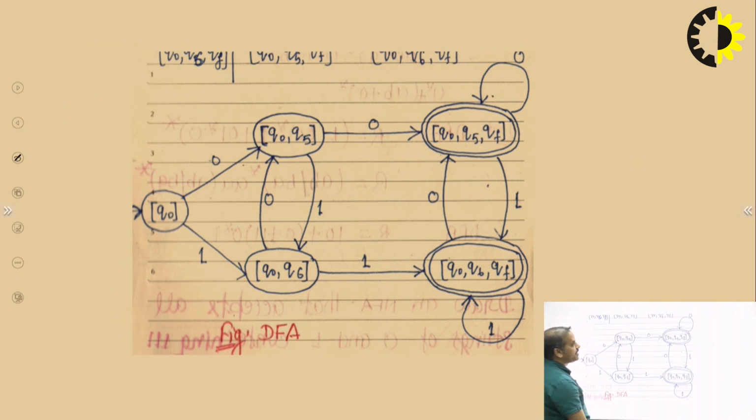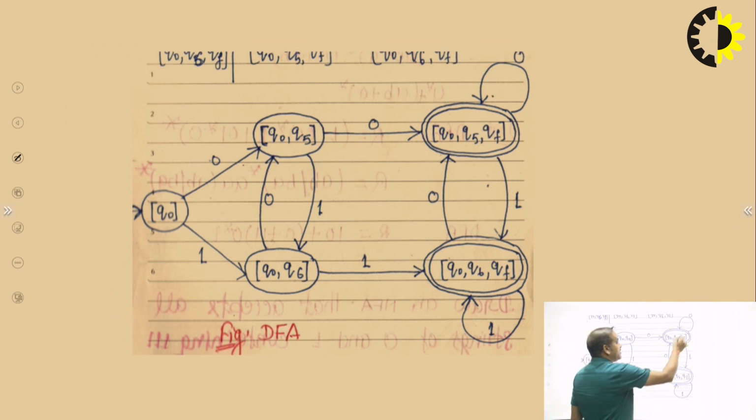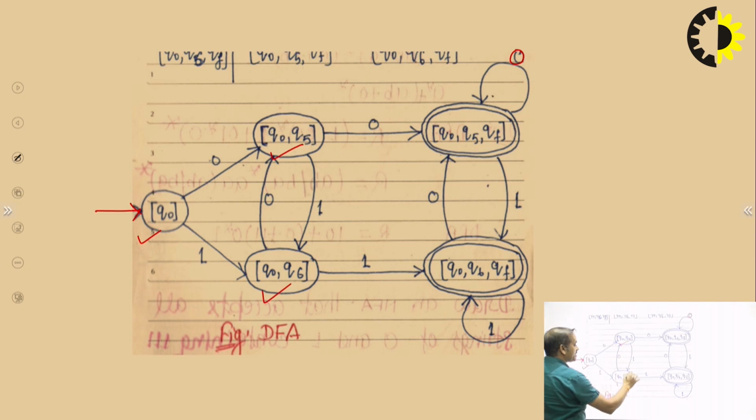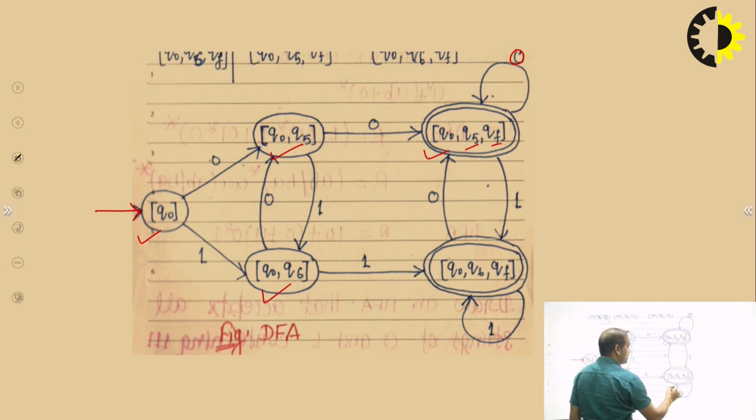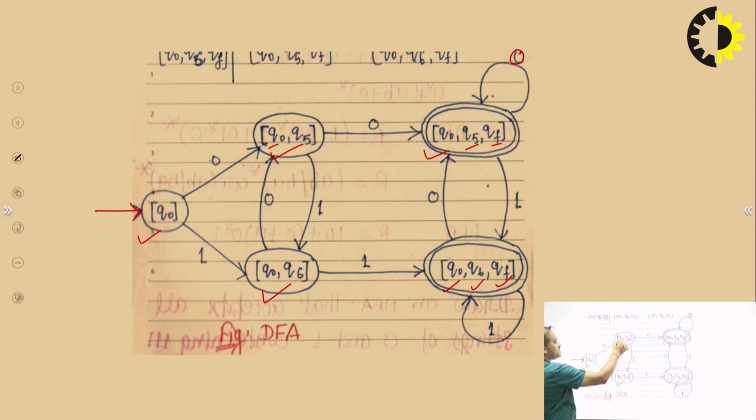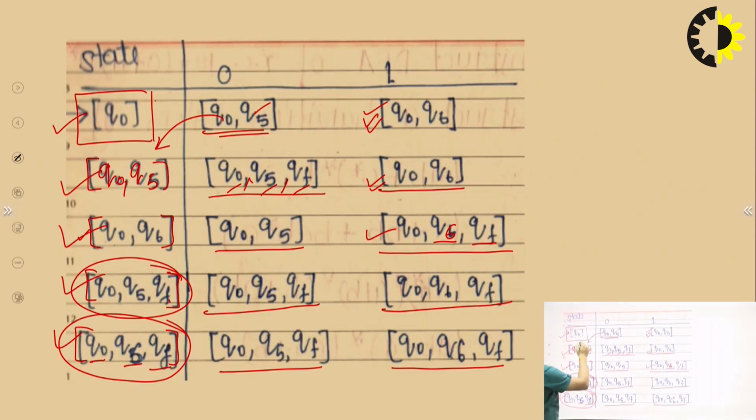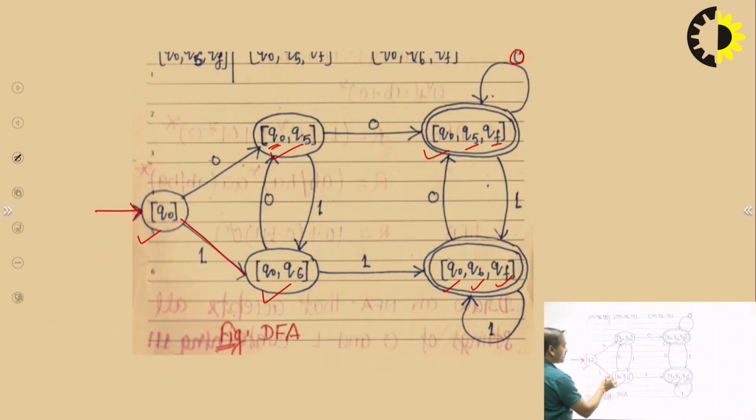Now this is the diagram of the given table. Here we take initial state Q0, here Q0 Q5, here Q0 Q6, here Q0 Q5 Q6 QF, and Q0 Q6 and QF. For input 0, we take the single state Q0, and the next state is Q0. This comes from here: Q0 on input 0 goes to Q0, and Q0 on input 1 goes to Q0 Q6. So we write for input 1, Q0 Q6, and for input 0, Q0 Q5.